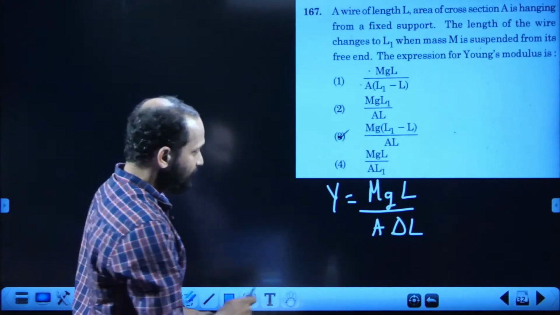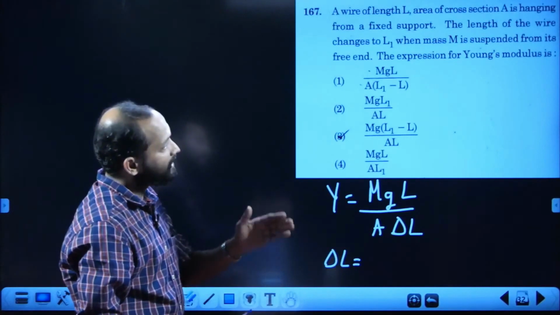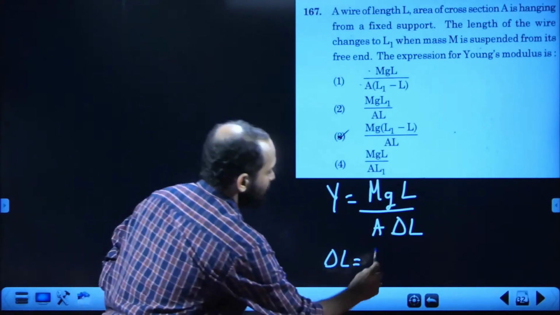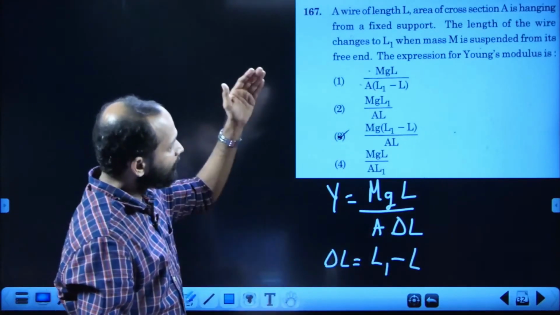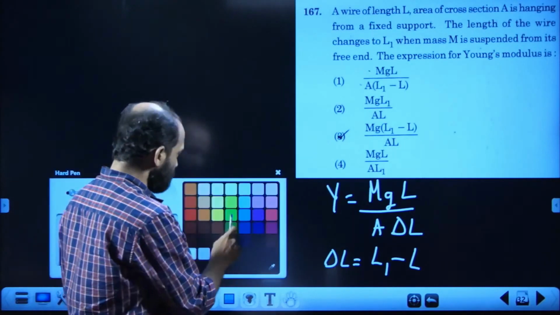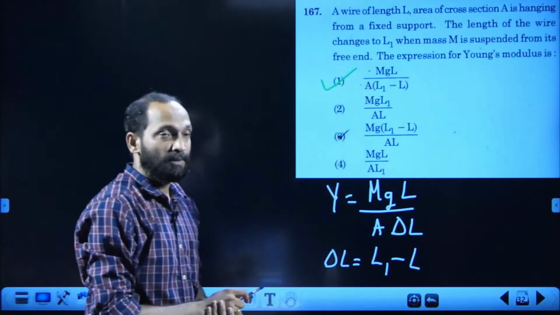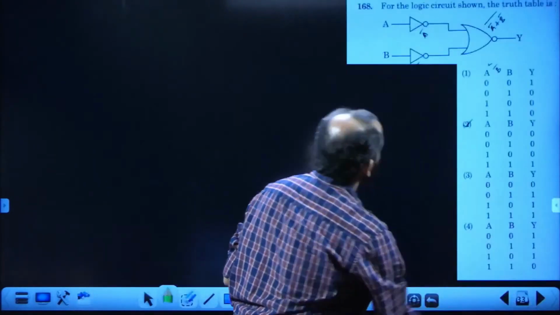Okay, here what is delta L? Delta L is the expanded length minus initial length. Expanded length is L1, initial length is L. So this should be the answer. That is mgl by A into L1 minus L. The first option is the answer for this simplest one. 167, first option. Next one, 168.